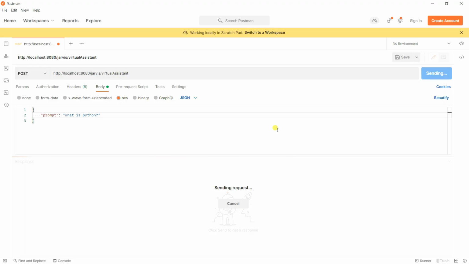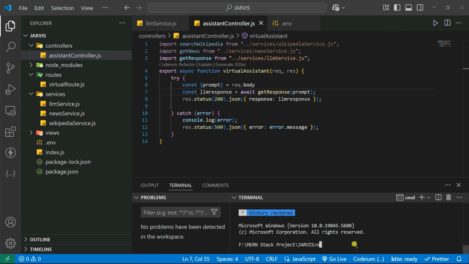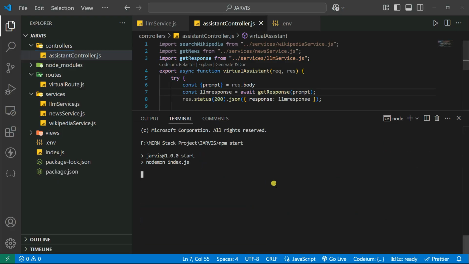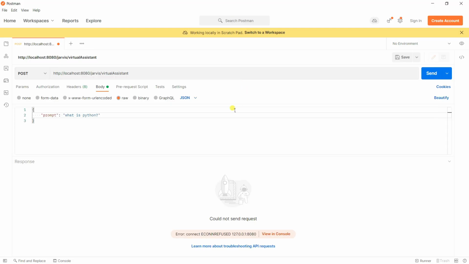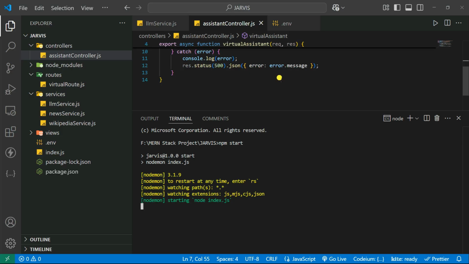Okay, it's not working just because we are not starting the server yet. So let's go on here, start our server. Let's say npm start. Just because I paused the video for some issue, I need to start it again, that's why. So it will start the server. So just wait for a few seconds. Yep, it has started the server. Now we can send the request right now. Send. It will connect to our server, I mean localhost. Again, just wait for a few seconds because it's the first time, right?